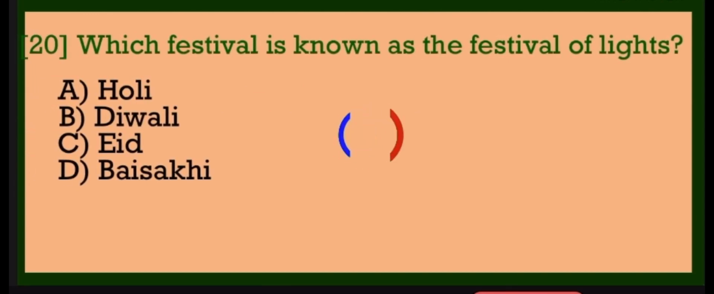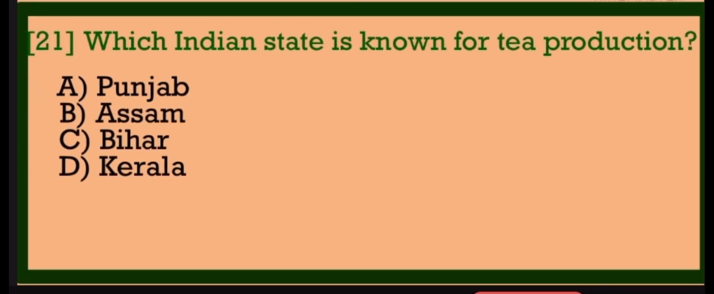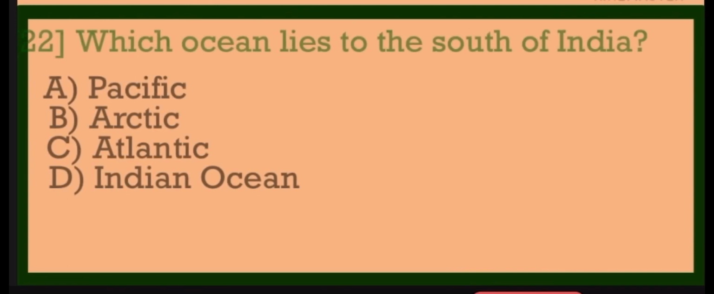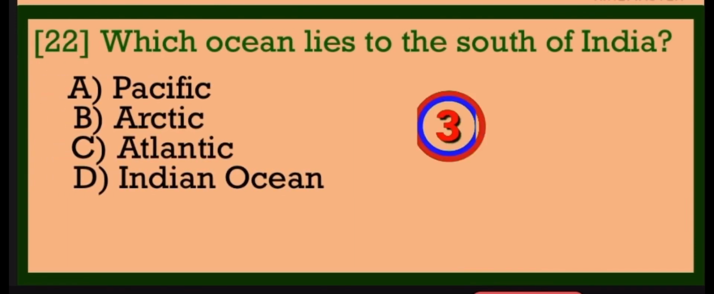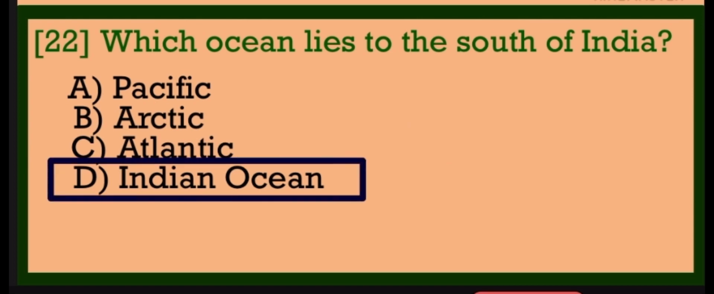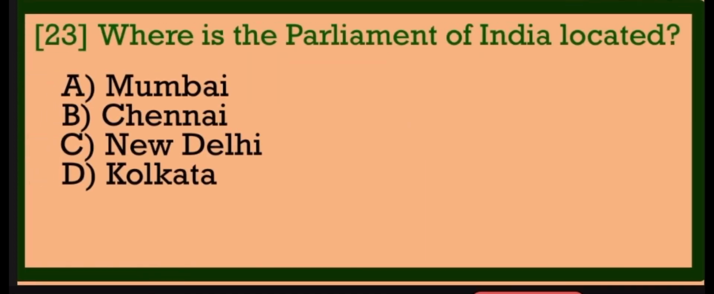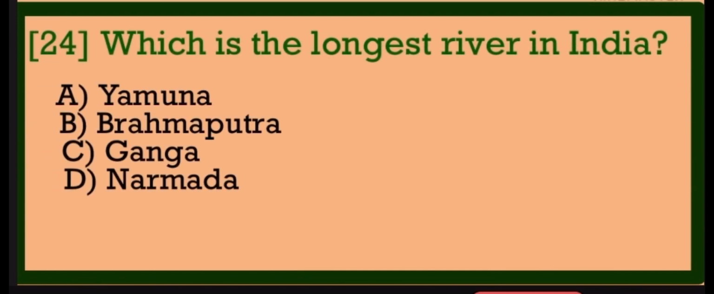Which festival is known as the Festival of Lights? Diwali. Which Indian state is known for tea production? Assam. Which ocean lies to the south of India? Indian Ocean. Where is the Parliament of India located? New Delhi. Which is the longest river in India?